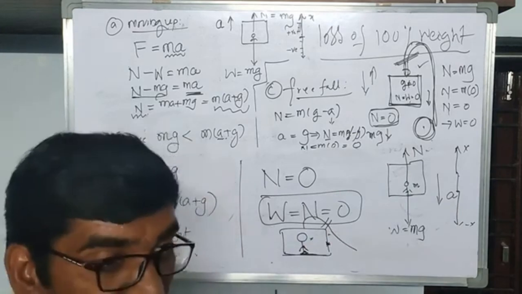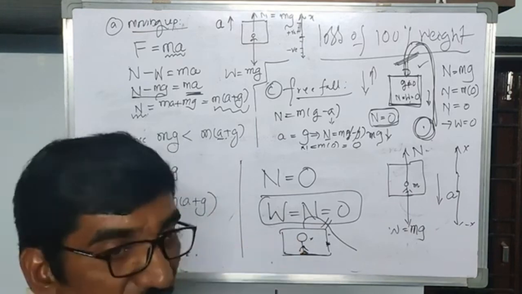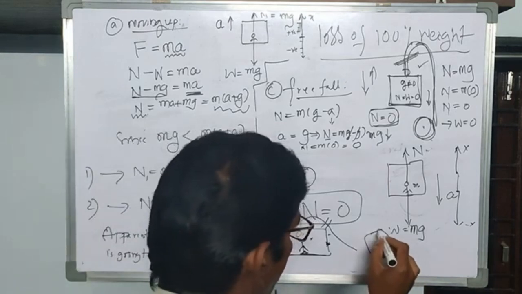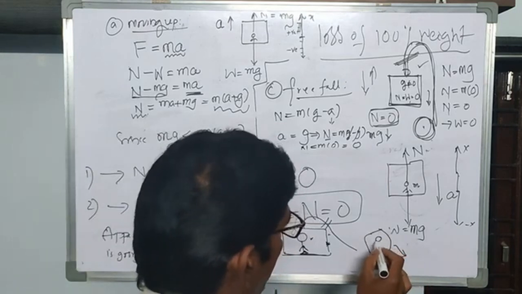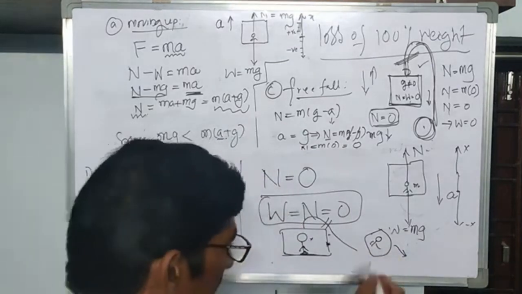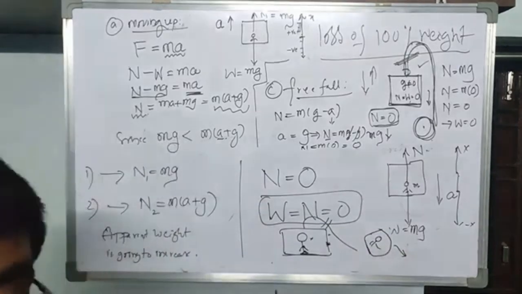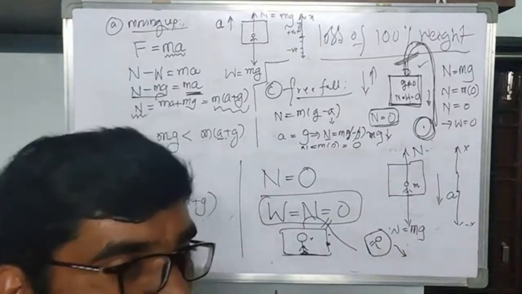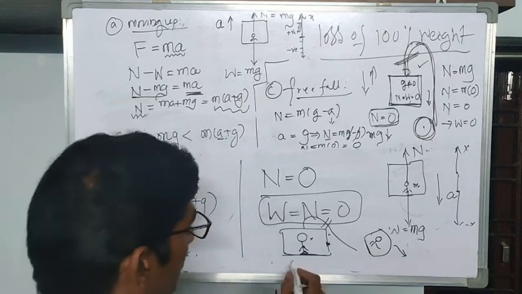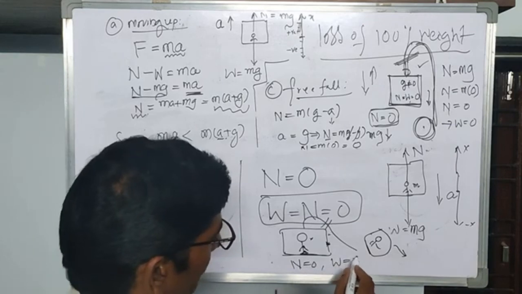So there is no need to maintain contact between the legs of this person and this surface. Now this lift may be falling like this, and this person may be falling like this. There is no contact between the surface and this person. As long as there is no contact, there is no question of contact forces arising. That means the normal force is equal to 0, so the apparent weight is also 0.